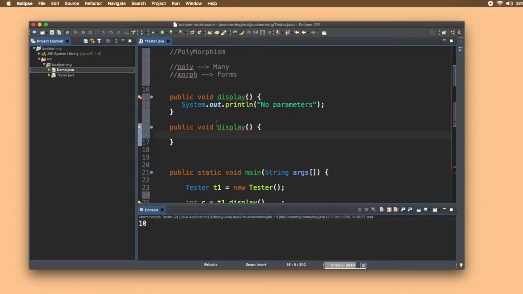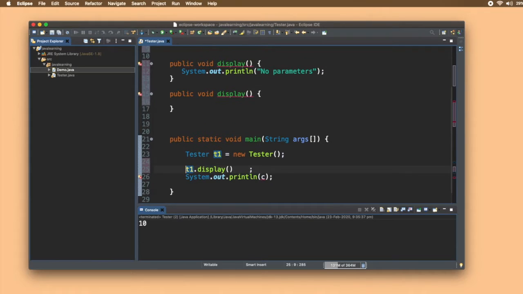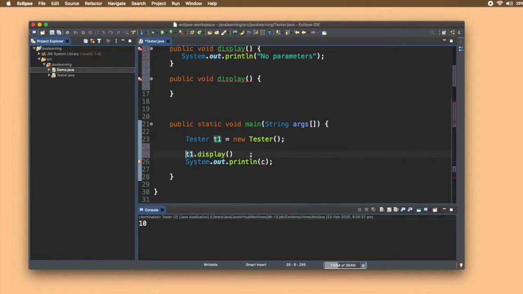Because if we declare two functions like this, our compiler is confused about which function to call. If I call t1.display, there is ambiguity about which function to call.